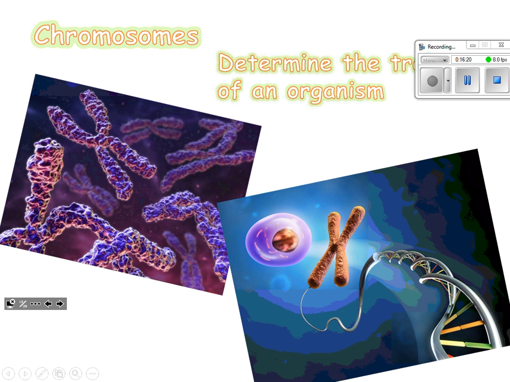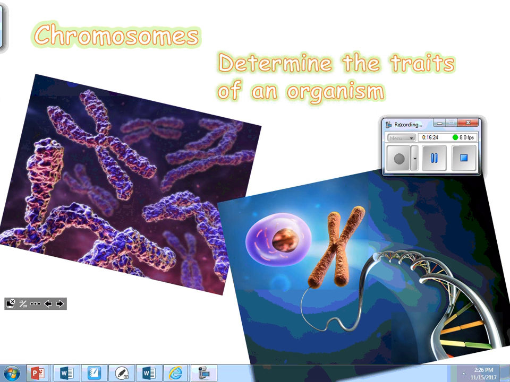Chromosomes. Write it down. Chromosomes determine the trait of the organism. On each one of these chromosomes is what we're writing. Chromosomes. We wrote it already? Okay, so the first thing you should have written was what? Cells, and then nucleus, and then chromosomes. Third line is chromosomes. Chromosomes are made up of what?